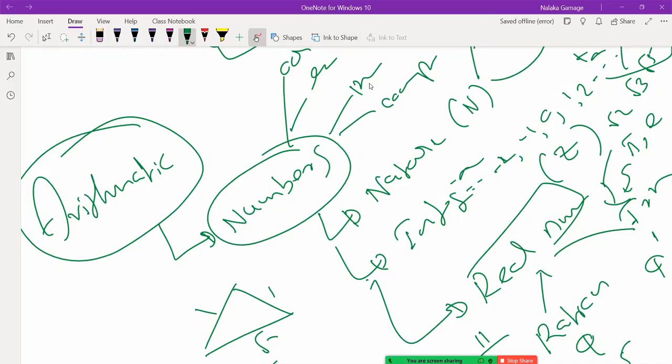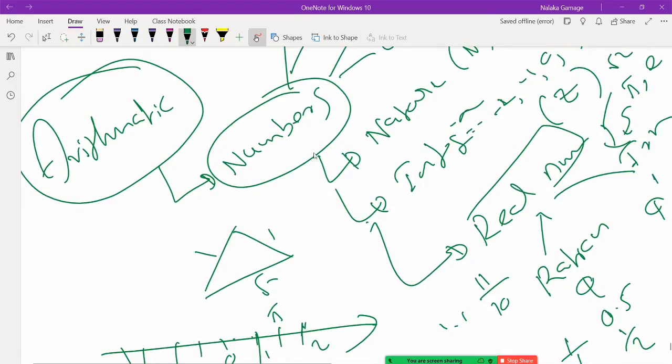Now you know, right, numbers, I am done. I know everything about numbers, because without confidence about the numbers, how can you study mathematics?